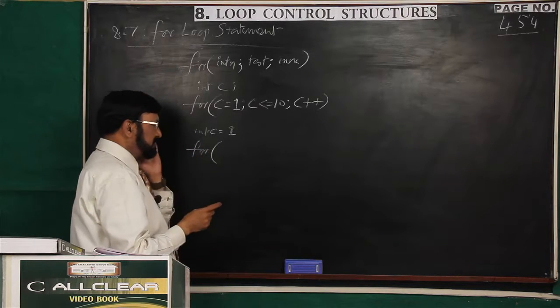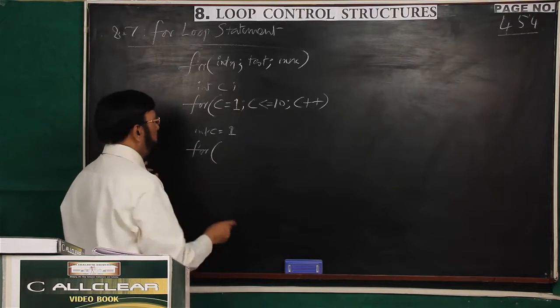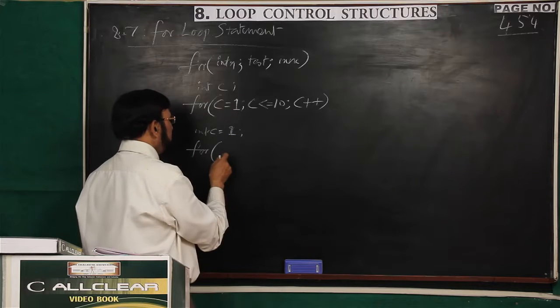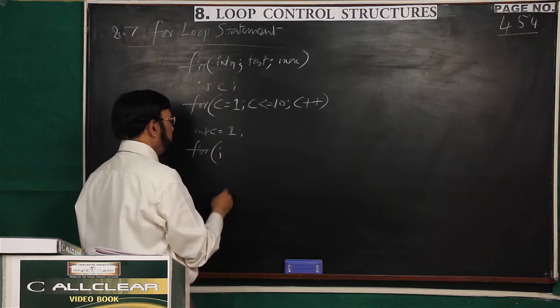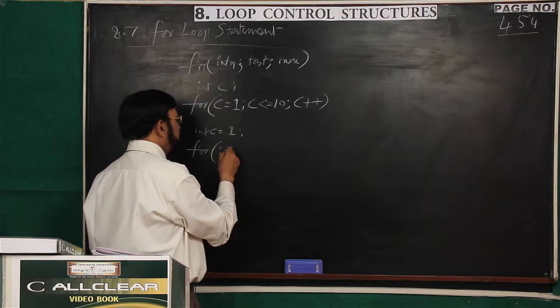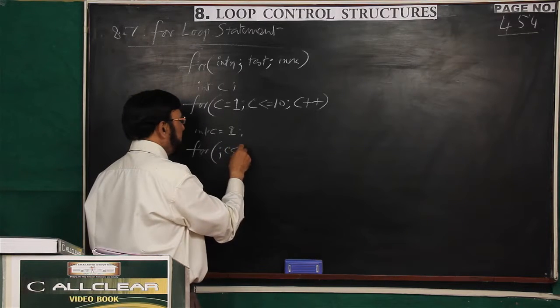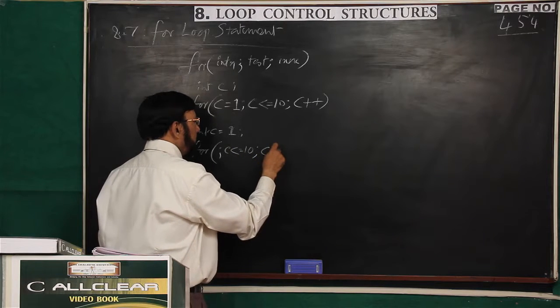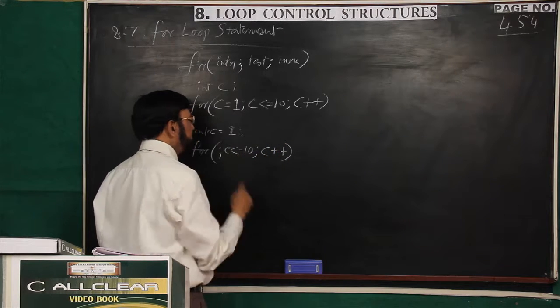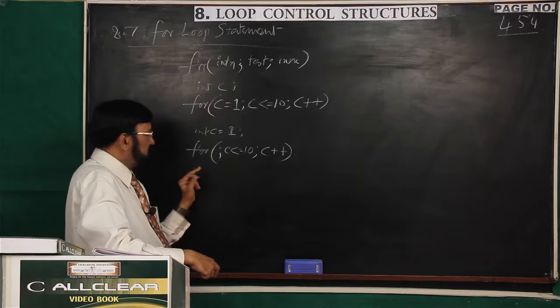That means initialization is not there with the for loop. Already it was done. Then, in such case, what should we write? We write a semicolon, then write test expression, C is less than or equal to 10, then incrementation. Two semicolons are a must.